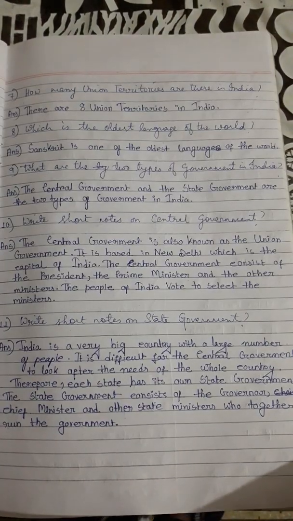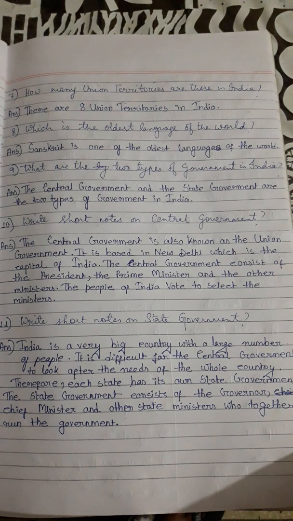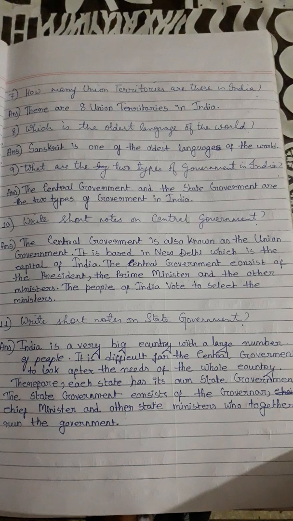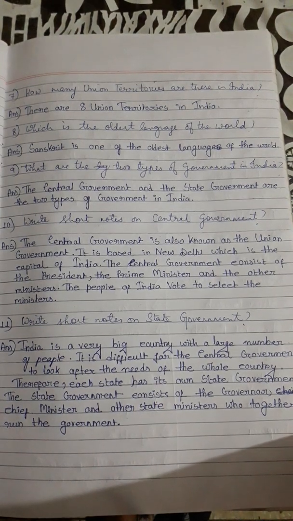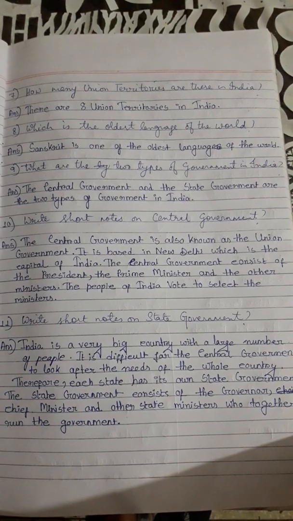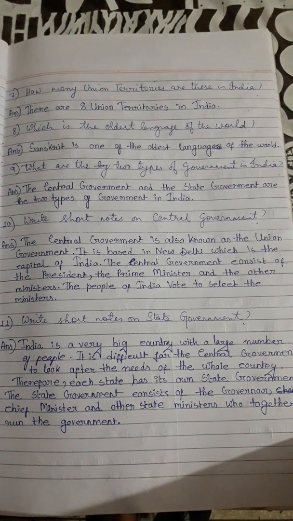How many union territories are there in India? There are 8 union territories in India. Which is the oldest language of the world? Sanskrit is one of the oldest languages of the world. What are the two types of government in India? The central government and the state government are the two types of government in India.